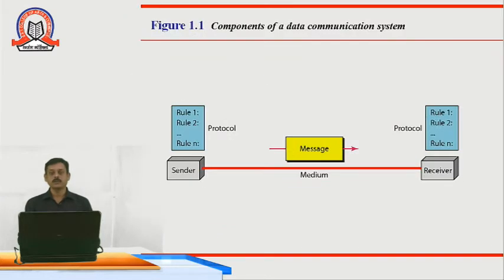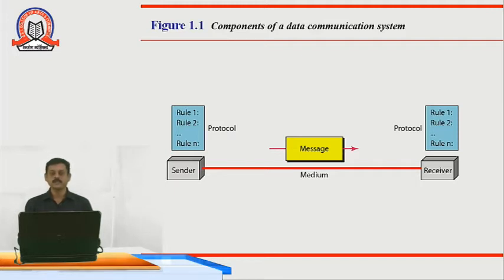Now let's see what are the five basic components of data communication. As you can see, the five basic data communication components are sender, receiver, medium, message and protocol. Now what is meant by sender? Sender is a device which transmits or sends the data. It is also known as a source.